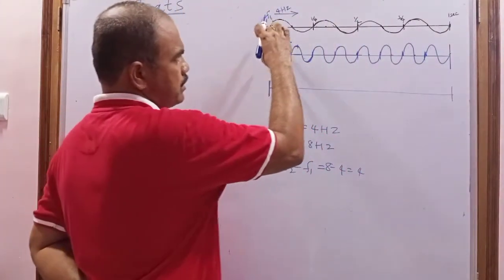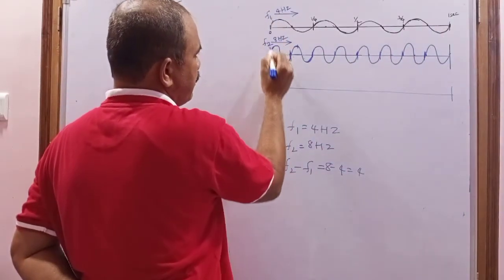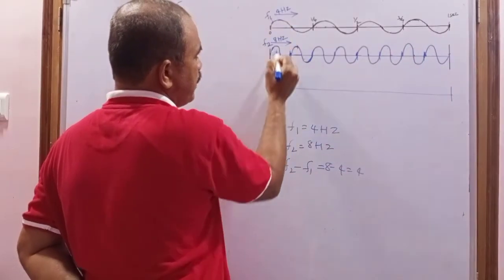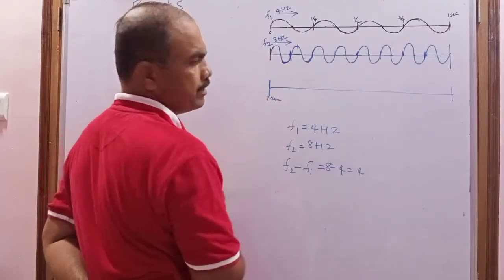Okay, now the two waves start here and move in the forward direction. Here at this place, two waves are superimposed in phase, so the sound becomes maximum here.